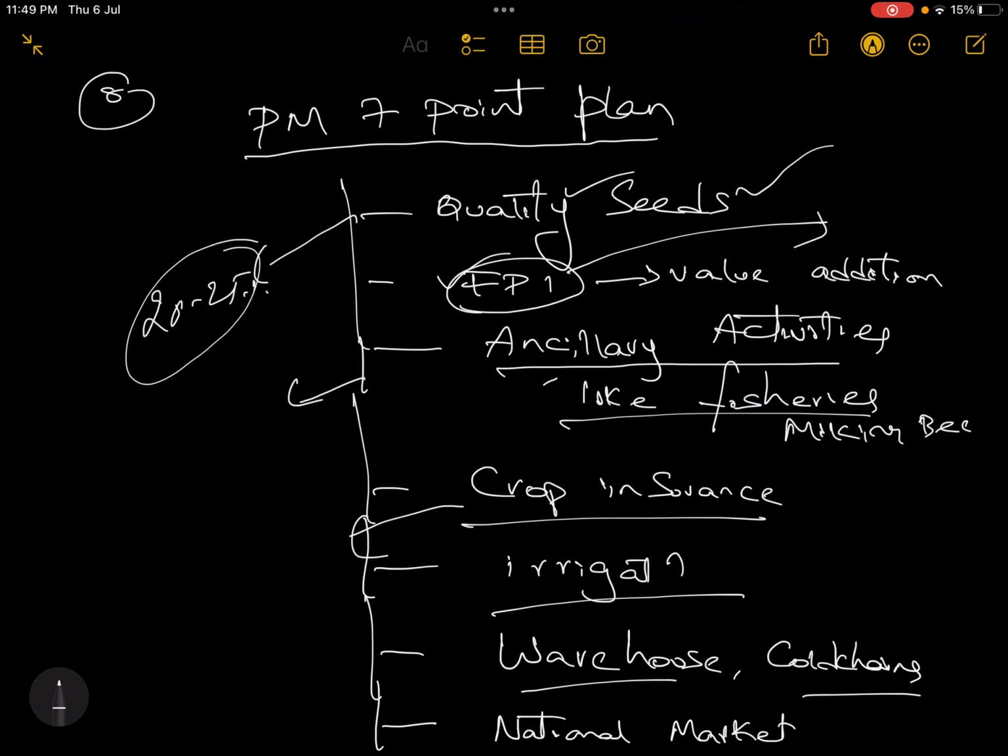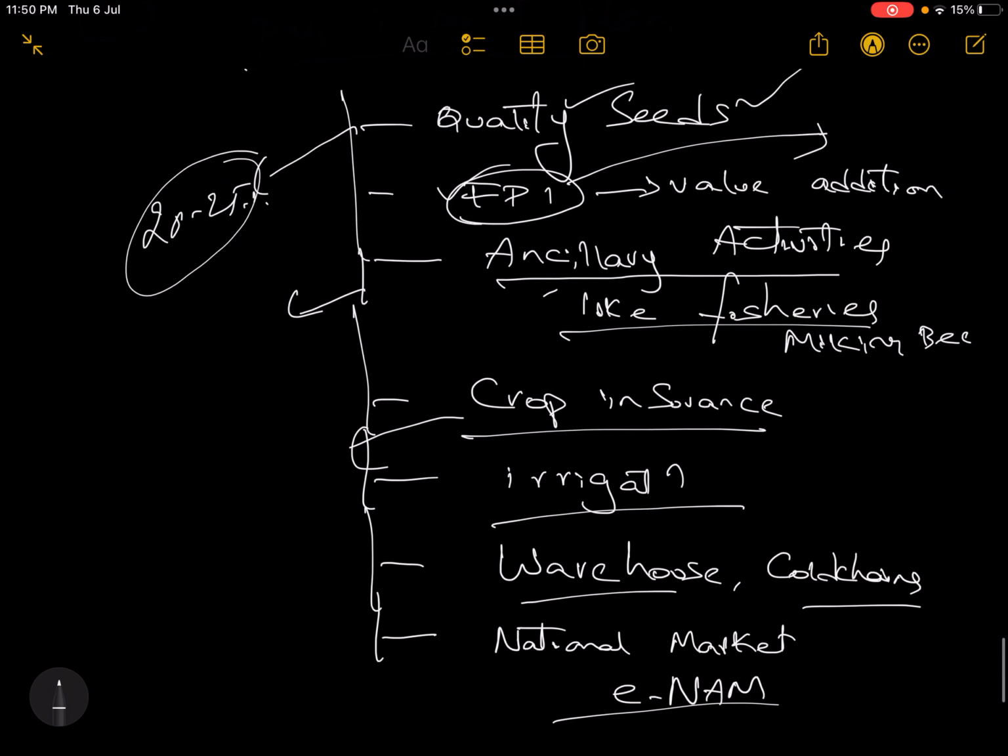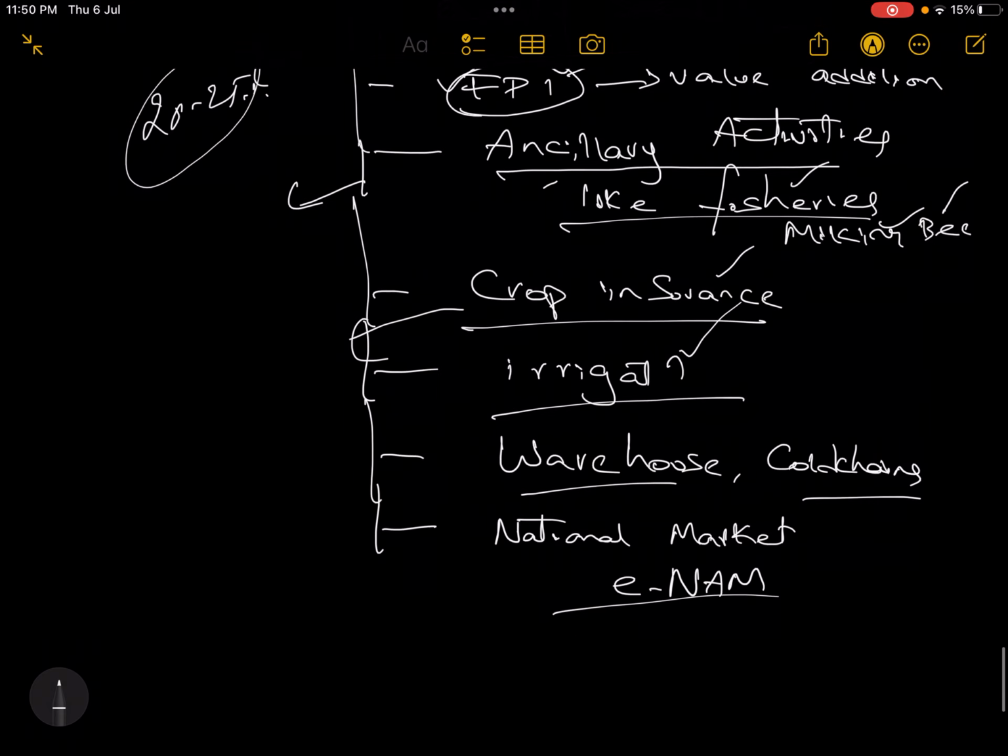Then focusing on the food processing industry. This food processing sector is the new sunrise sector. It not only provides good revenue and good returns to the farmer, but also provides nutritional security to the people. It also helps with employment generation. Then development of ancillary activities, like fishing, milking activities, beekeeping. Crop insurance, irrigation facilities, warehouses, cold chain facilities, and development of markets, like eNAM.